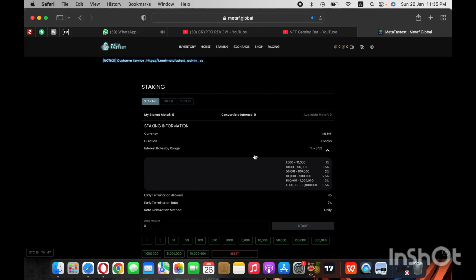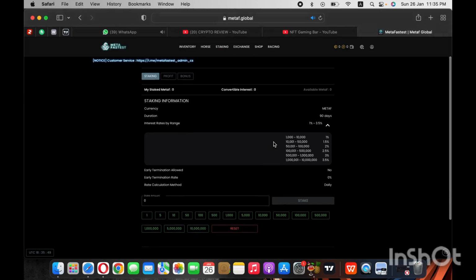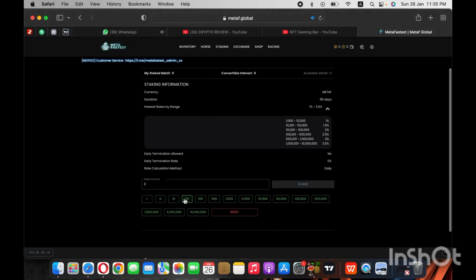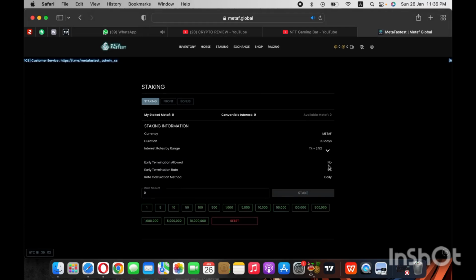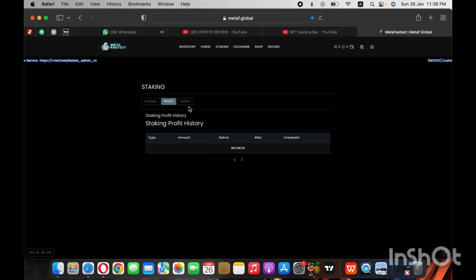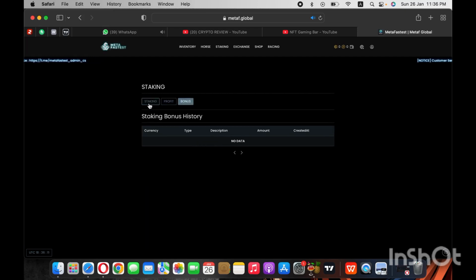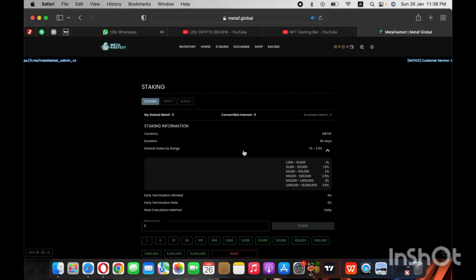You can also see a staking option. You can daily earn your money from staking. Simply select the amount you want to invest, and then you can invest your money in staking and get a daily reward. You can see the time period, and the total profit was also available. How much you want, simply select and get a daily profit from this method. Profit is also shared on profit history, bonus is also shared here, so must read and then participate in it.